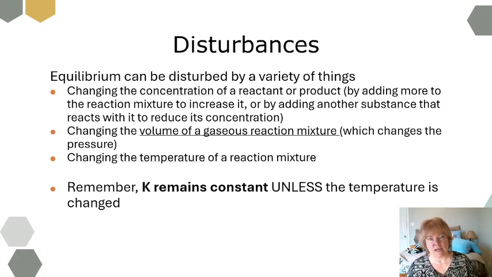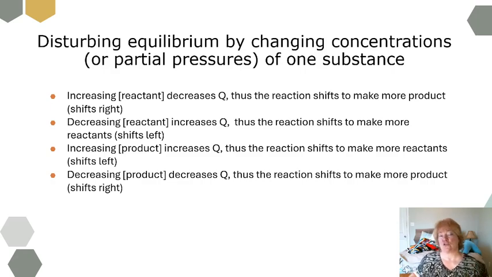So it's not about K, it's about Q changing, which means it has to reestablish equilibrium by becoming equal to K. When we disturb it, we now talk about Q, and we can evaluate it. If I disturb the equilibrium by changing the concentration or the partial pressures of a substance, increasing the concentration or partial pressure of a reactant is going to decrease Q, and thus the reaction is going to shift to make more product, shift right. If I decrease the reactant, it increases Q, and so it will shift to the left. It's going to go in the reverse reaction to get back to equilibrium.